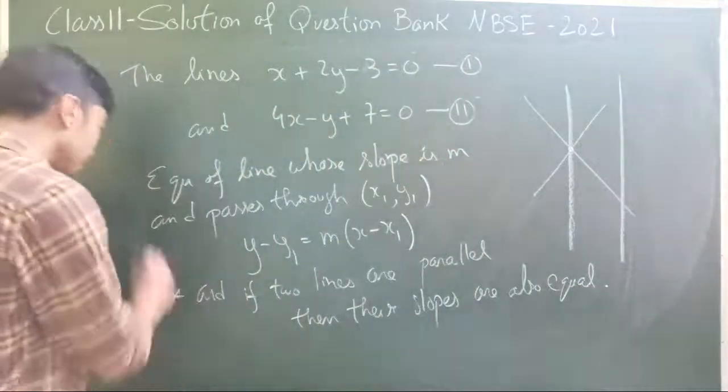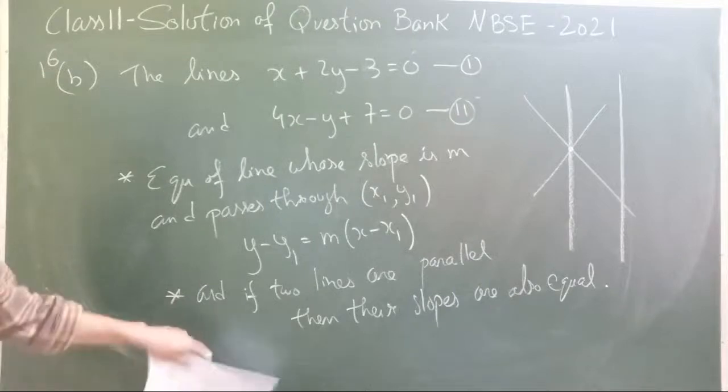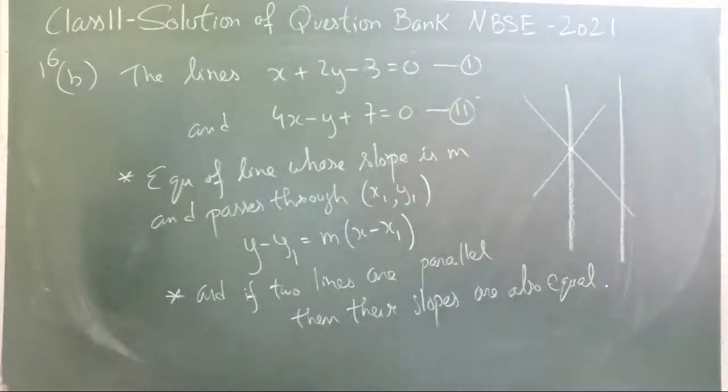These are the 2 points which we will be needing to solve in this particular question. Equation of a line whose slope is given, and another condition is that if two lines are said to be parallel, then what we know is that their slopes are also equal. So we'll be using these 2 conditions.